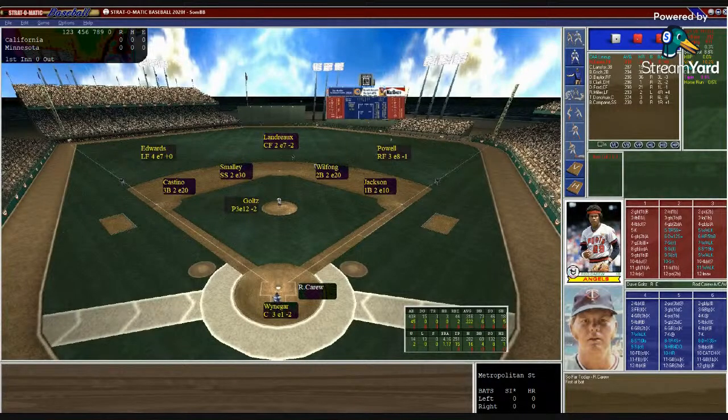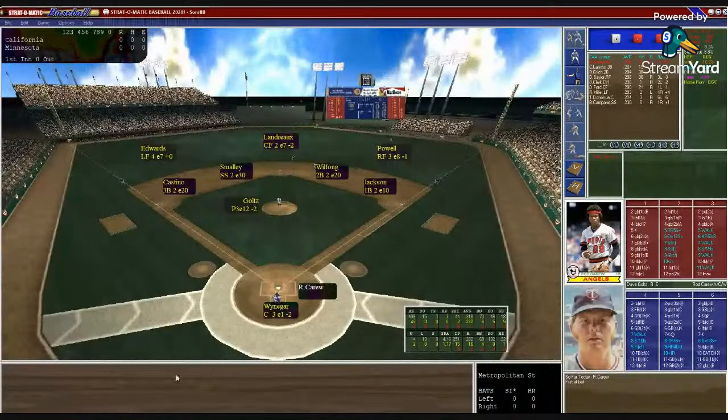Today is a battle of two of the best pitchers in baseball, Dave Goltz for the Minnesota Twins and Nolan Ryan for the California Angels. This will be a game basically of computer versus computer. I'm here to call the action, and we'll take you now down to the game.